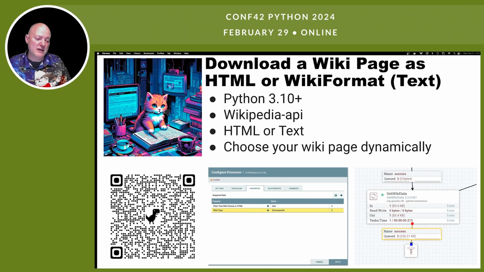Sometimes I need wiki pages. These are useful in a GenAI pipeline if I want to train a model, add some augmentation, look it up, add that to the prompt as part of the RAG or prompt engineering. I use the Wikipedia API in Python, and I'll let you choose whether you want the HTML back or the text. And you could pass in what wiki page dynamically. Again, just use that QR code if you want to see it. The example grabs that company we parsed with the extract company, grabs their wiki page, just showing you how you could use these in multiple steps.